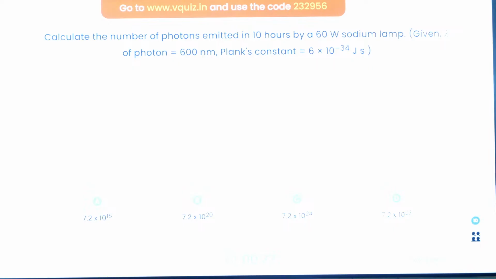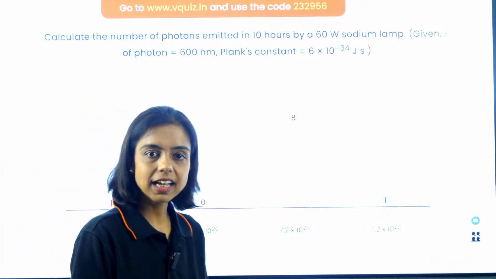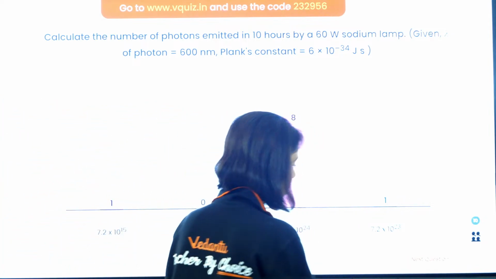Quick solving involved it. Without using a calculator, you should solve, guys. Done, guys? Is it done? Done, done, done. Okay, let's check it out.